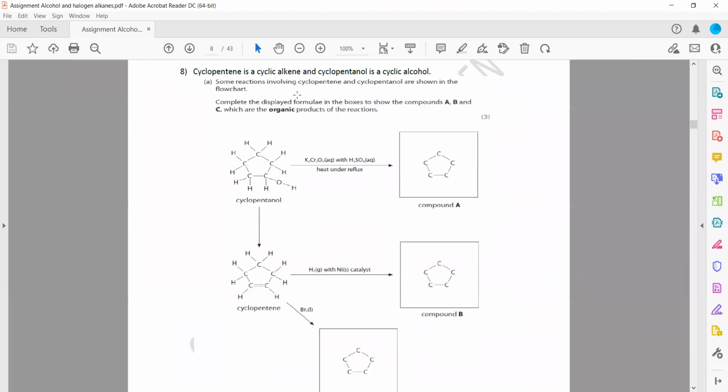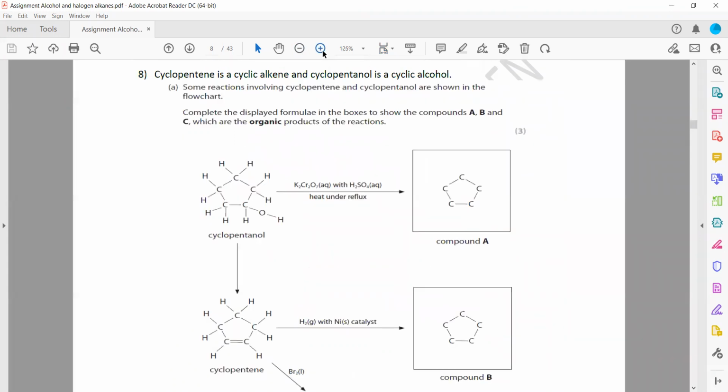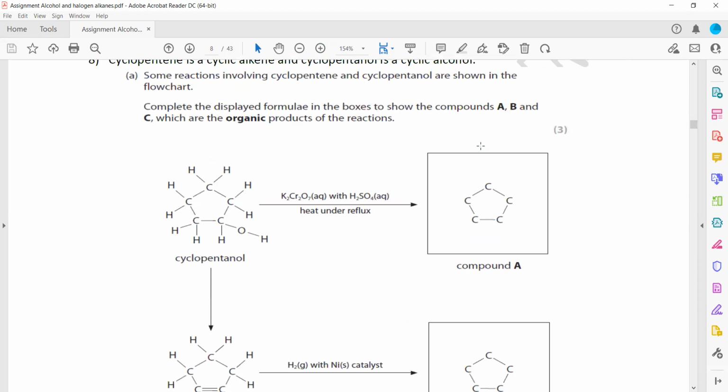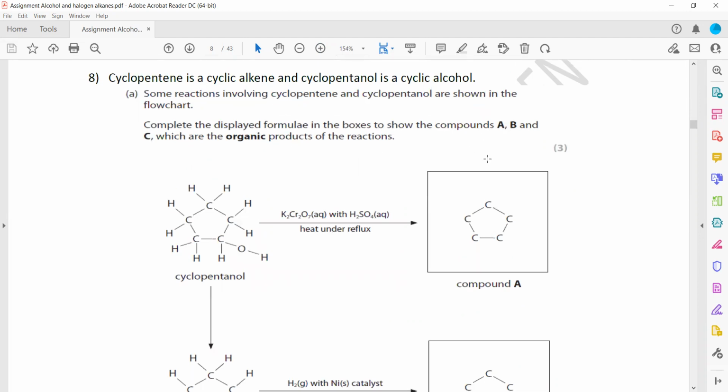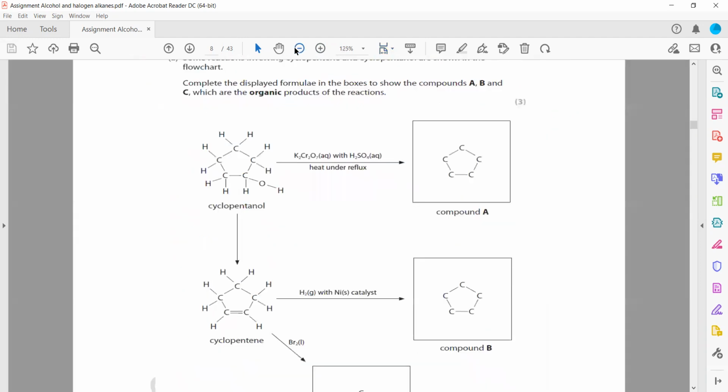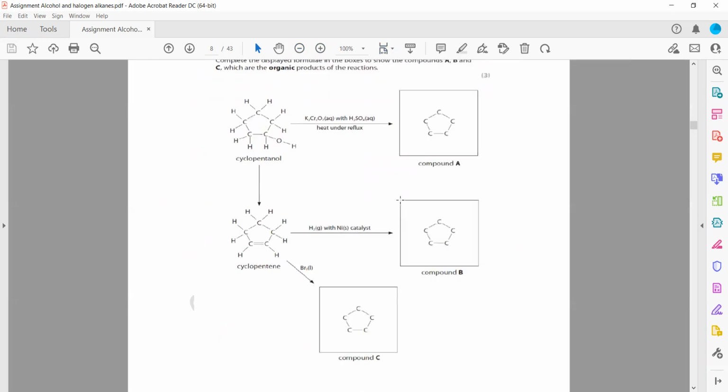Then cyclopentene is a cyclic alkene, and cyclopentanol is a cyclic alcohol. Some reactions involving cyclopentene and cyclopentanol are shown. Complete the displayed formula. So we have to complete a displayed formula in box A, box B and box C. Which organic products are formed from the reactant?